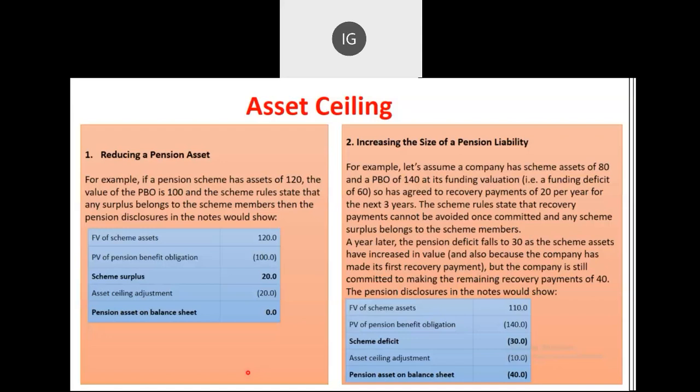Anyone having any doubt? So you will disclose this amount only in the notes to accounts, and accordingly your balance sheet number is also getting impacted. So you can see that your balance sheet asset will be reflecting as zero. Okay.